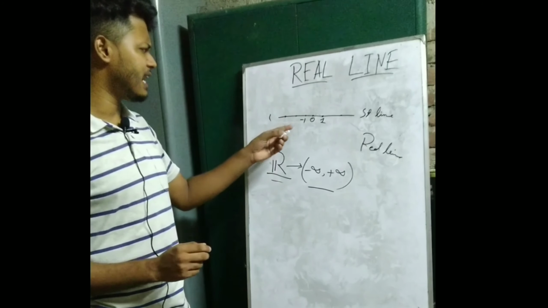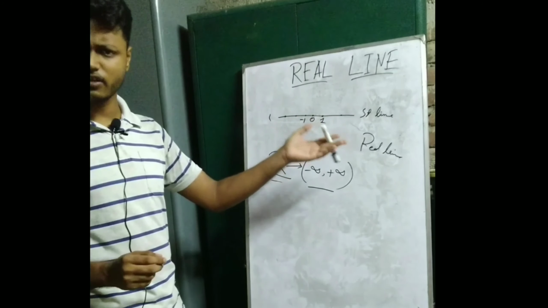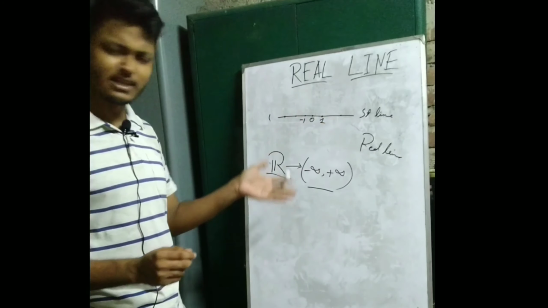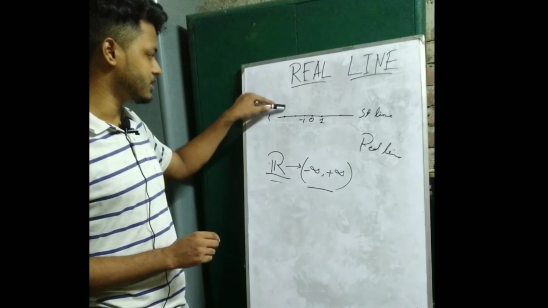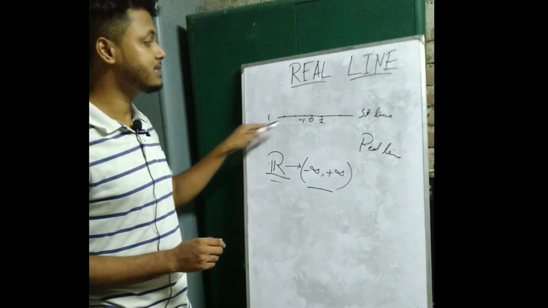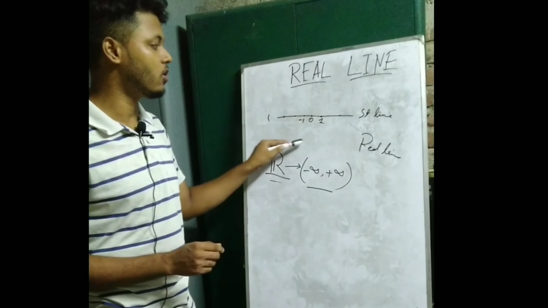We can assign each point a number from the set of integers, but here, when we assign each point a real number, then the straight line is called a real line.